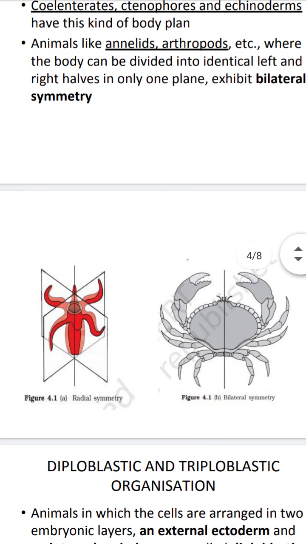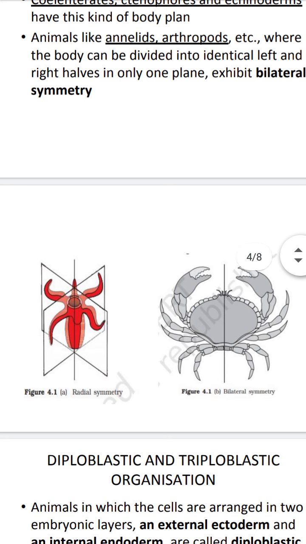Yes, these are the pictures given in the NCERT textbook. The first one is radial symmetry and the second one is bilateral symmetry. If you see the first picture, any plane divides the organism into identical halves, but in bilateral symmetry only one plane divides the organism into two equal halves.